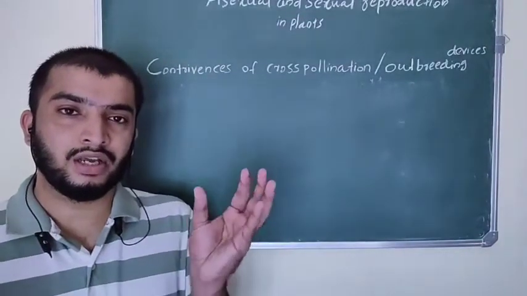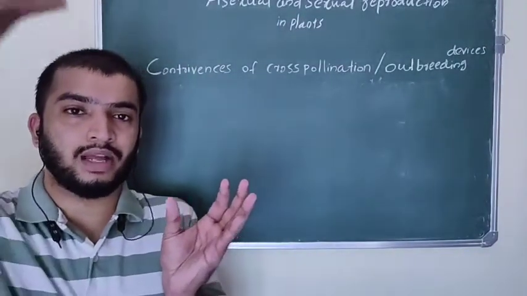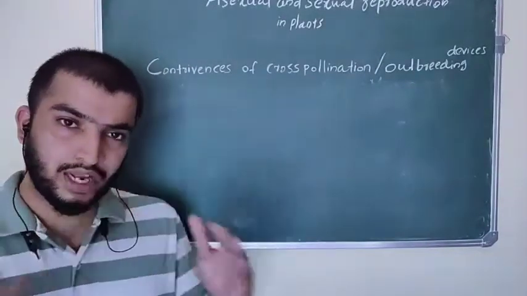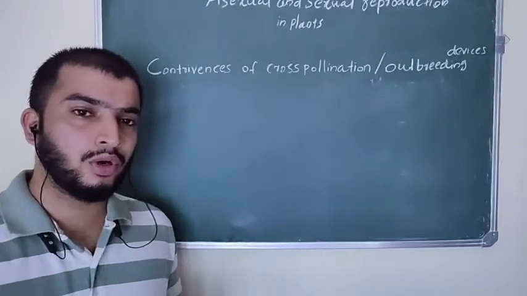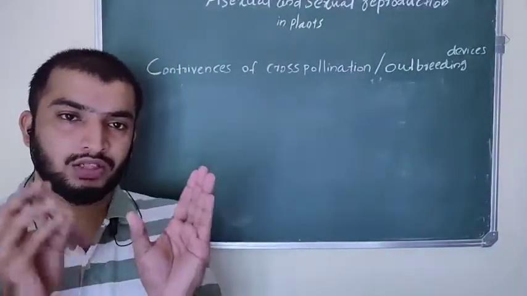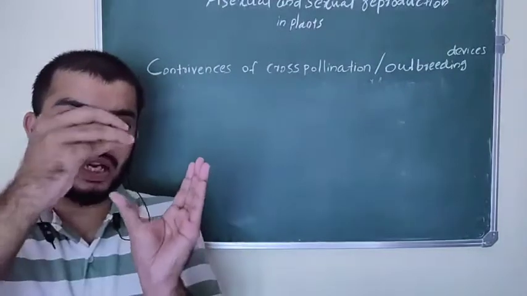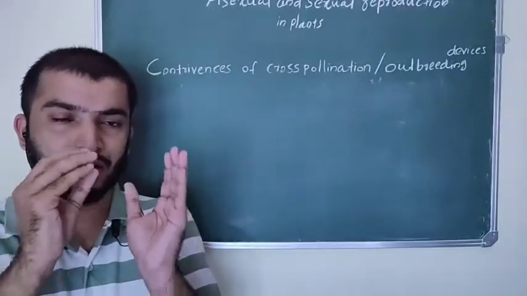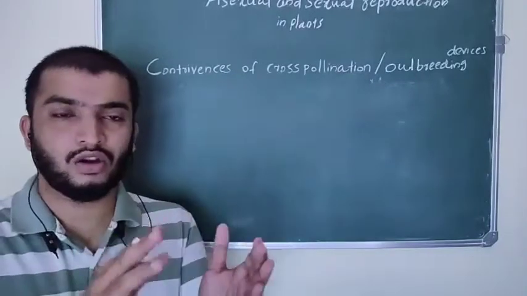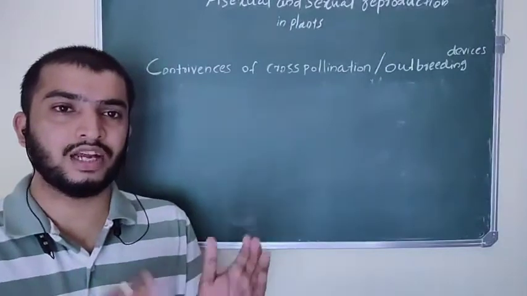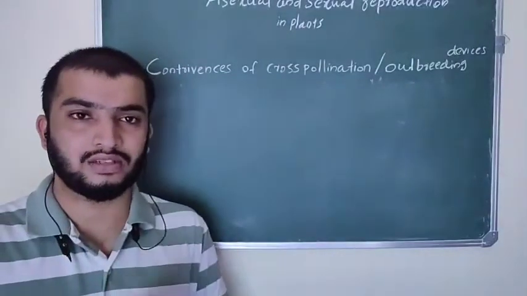What is pollination? It is the transfer of pollen grains from anther to stigma of another flower. There are two types of pollination: self-pollination and cross-pollination. Do you know what self-pollination is? In self-pollination, in the same flower, pollen grains are transferred to the stigma of that flower. And we have discussed the mechanisms that promote self-pollination in plants.